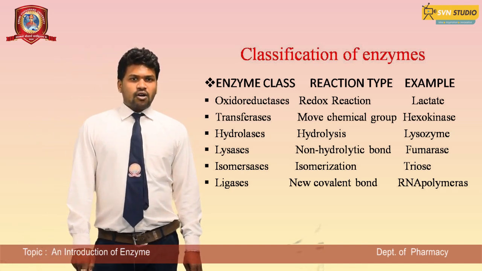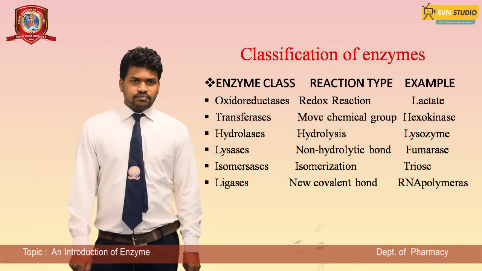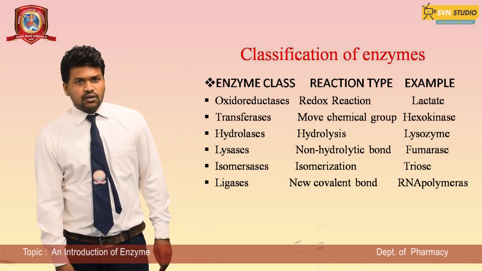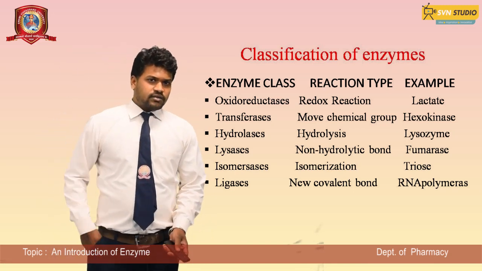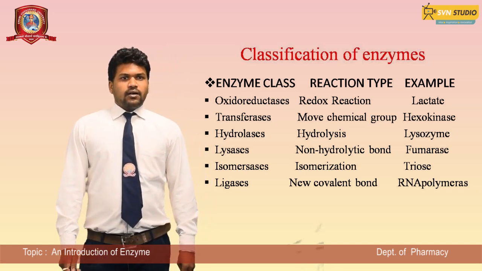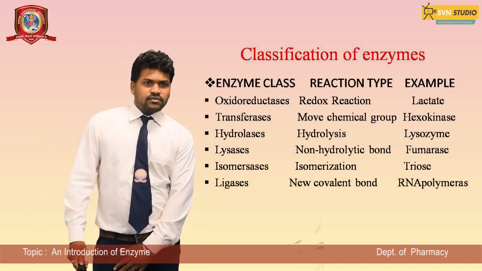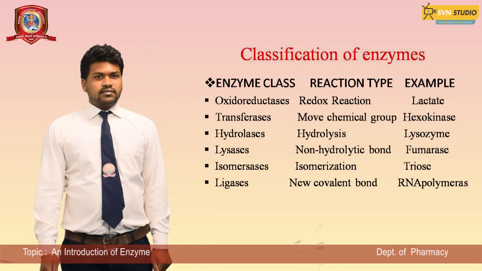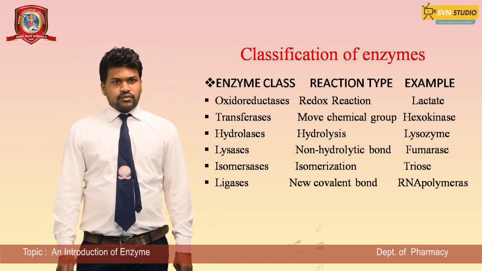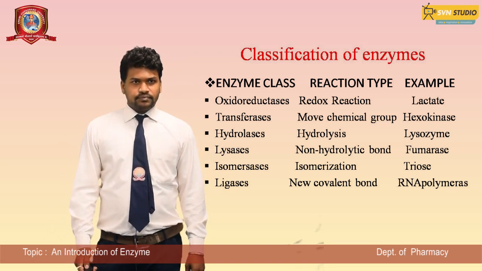Classification of enzymes: enzyme class, reaction types and examples. Firstly, oxidoreductase, redox reactions, lactate dehydrogenase. Transferase, moves chemical groups, hexokinase. Third one is hydrolase, lysozyme. Lyase, non-hydrolytic bond cleavage, fumarase. Isomerase, isomerization, triose phosphate isomerase. Ligase, forms new covalent bonds, RNA polymerase.